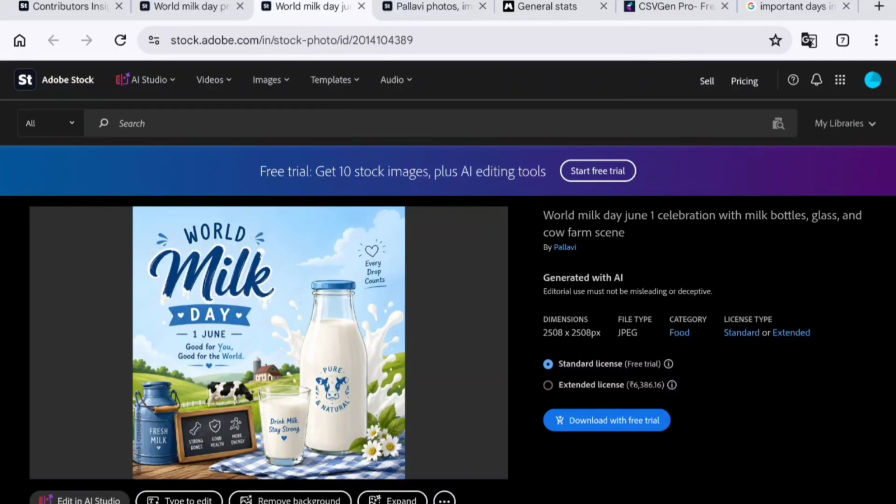This teaches an important lesson, and Adobe Stock's utility often beats complexity. If people can use your image easily, it has selling potential.